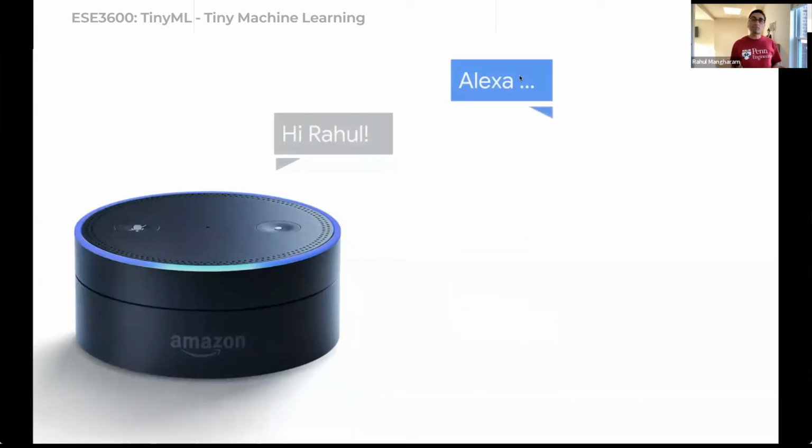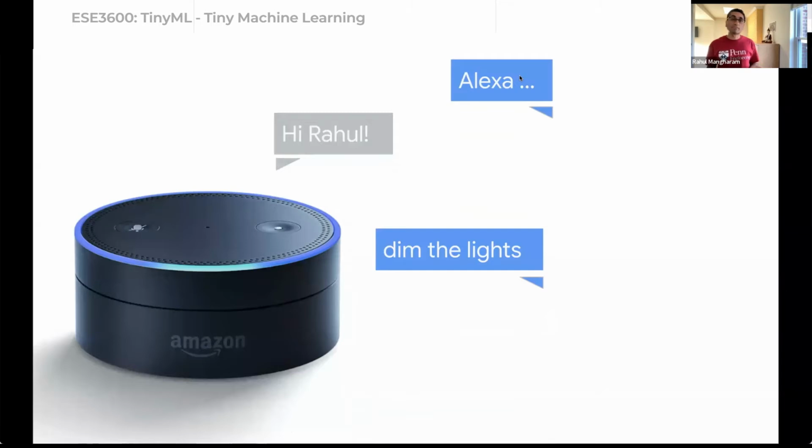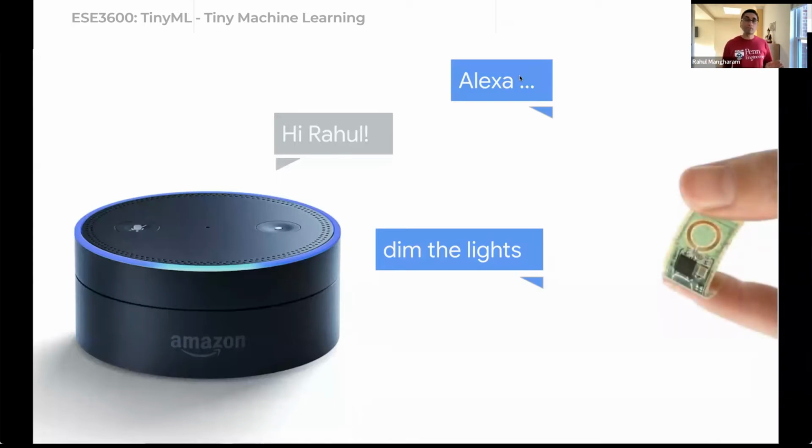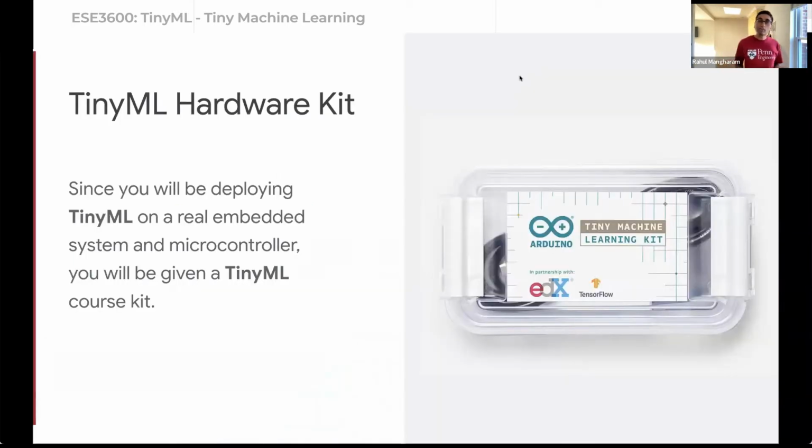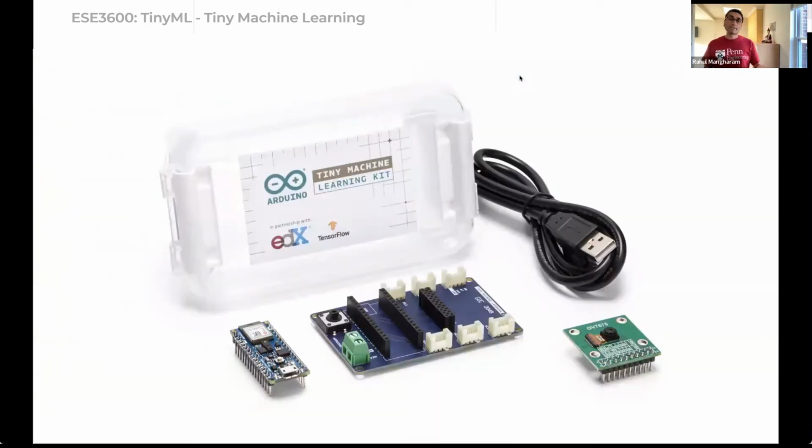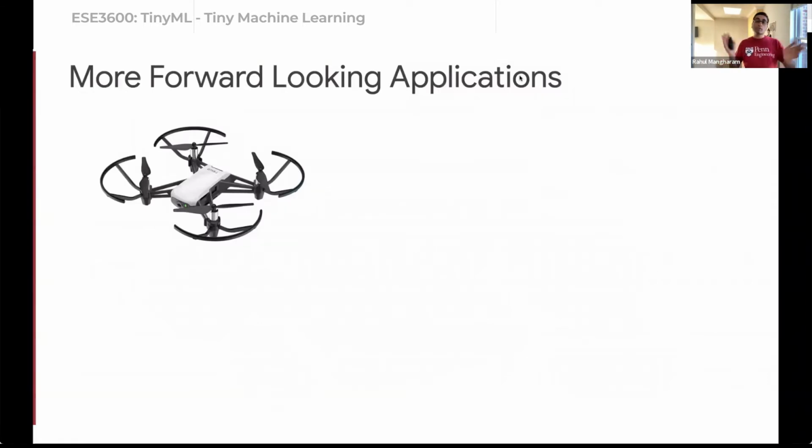Now, the key difference is that while these smart home hubs resemble the application of TinyML, these devices are largely plugged into the wall or they require charging. I'm talking about putting TinyML into these tiny, tiny little processors and then forgetting about them. There's no power being given to them outside of that little battery. And that's the difference between the applications that we're seeing today and where we're going in the future. As part of this course, you'll get this kit, which you will actually develop your machine learning algorithms to run on. Let's talk about some of the more forward-looking examples.